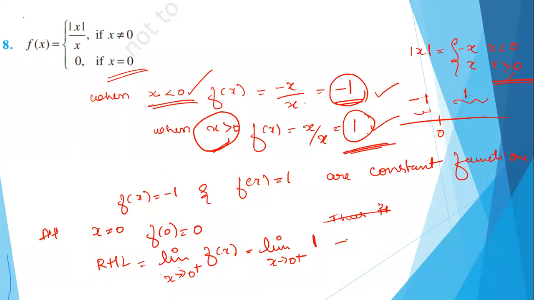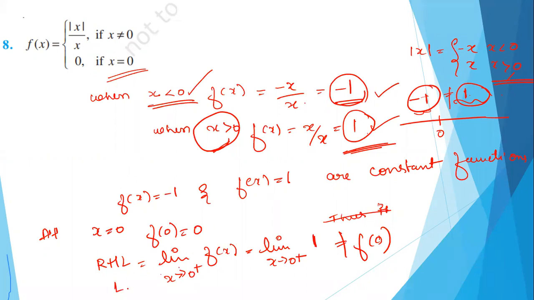So this is not equal to f of 0, correct? Yes. So here our right hand limit and left hand limit are not equal. Left hand you get minus 1 and on right hand side you get plus 1. So our limits are not equal.